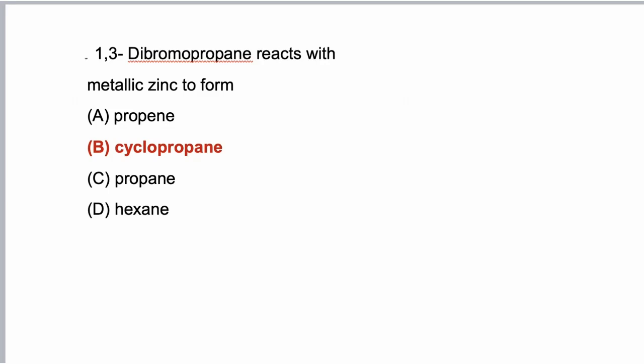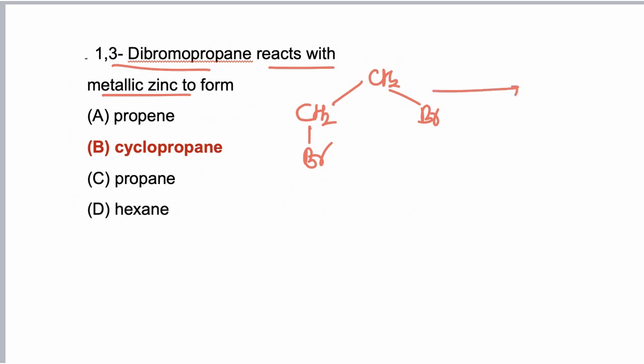In this question, we have to find when 1,3-dibromopropane reacted with metallic zinc, which product is formed during the reaction. So CH2Br-CH2-CH2Br is 1,3-dibromopropane. When it is reacted with zinc, ZnBr2 is formed as a product, and alkyl halide is converted to cyclopropane. So correct answer is B.